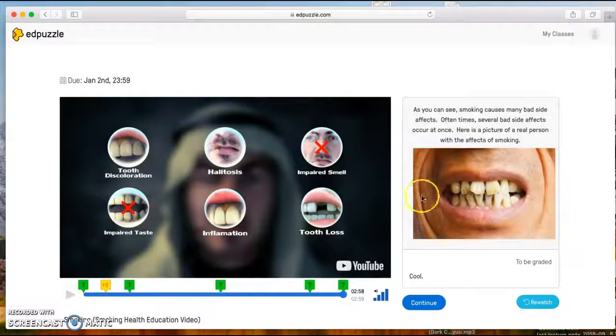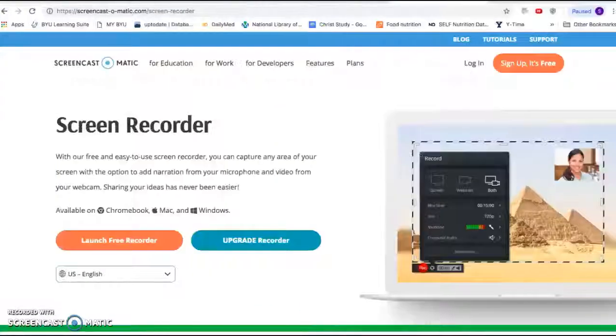And then here's my comment. It has a comment with a picture and they can comment back. I also cut it down to under 3 minutes. It was over 4 minutes. So now that I showed you all that, I'm going to go to my account and show you some more.